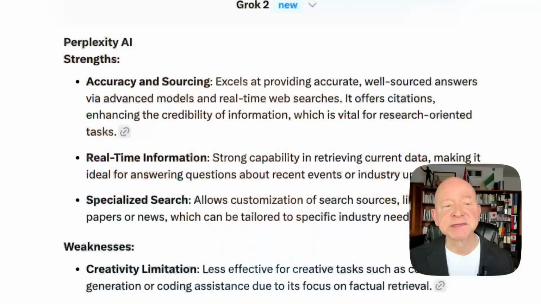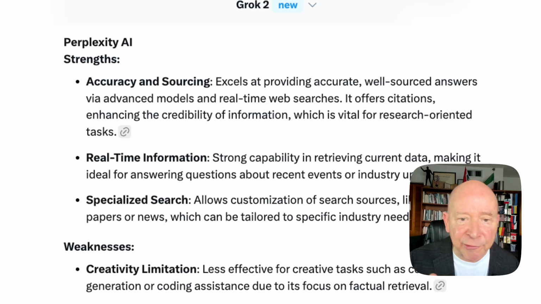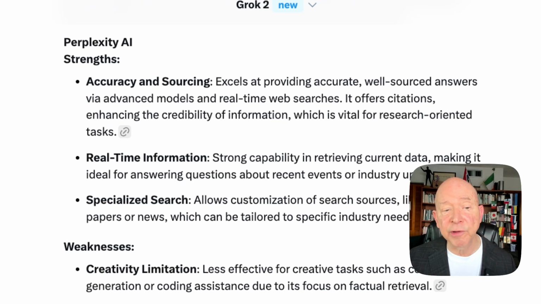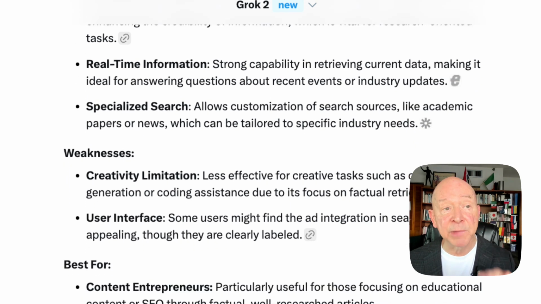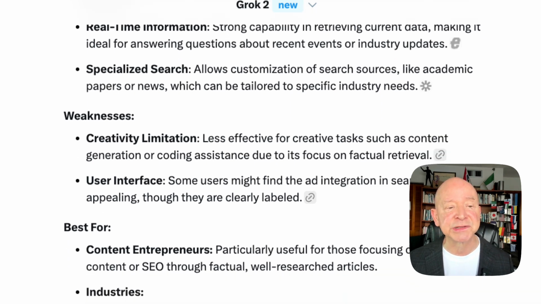Well, here's what Grok is saying about Perplexity and what it thinks of it. It comes back and it says, well, accuracy and the sourcing, very good. It excels at providing accurate, well-sourced answers via advanced models, and I would have to agree with it. That's been my experience as well. Real-time information, yep, it'll tell you the time, the date, but what that means more than just the weather report or the news, which is kind of nice to have, it's making sure that the information you're getting is up to date. That's really important in many cases there.